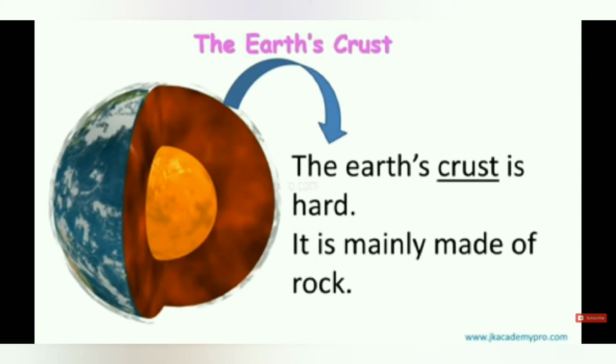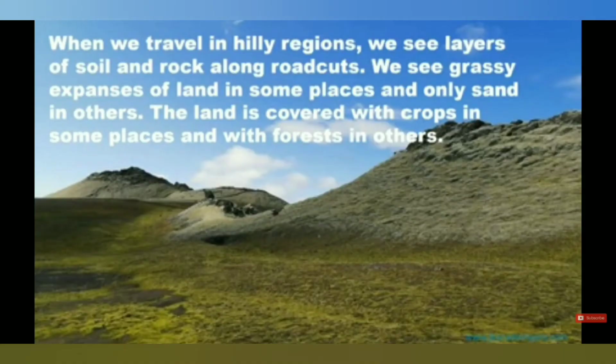The earth's crust is hard. It is mainly made of rocks. Now what is meant by the crust? The earth's crust is hard. It is the main outer cover of the earth, and it is mainly made of rocks.